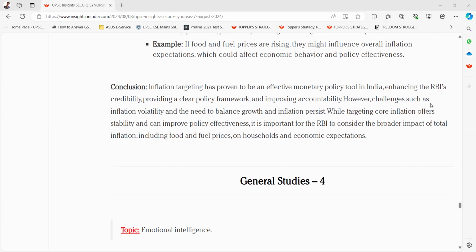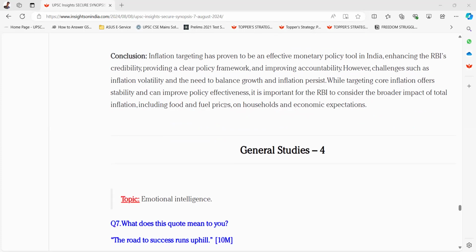However, challenges such as inflation volatility and the need to balance growth and inflation persist. While targeting core inflation offers stability and can improve policy effectiveness, it is important for the RBI to consider the broader impact of total inflation, including food and fuel prices, on households and economic expectations.